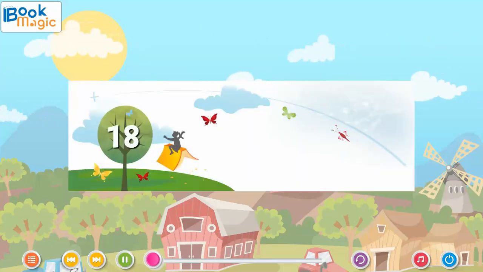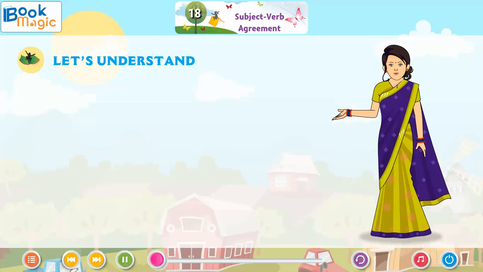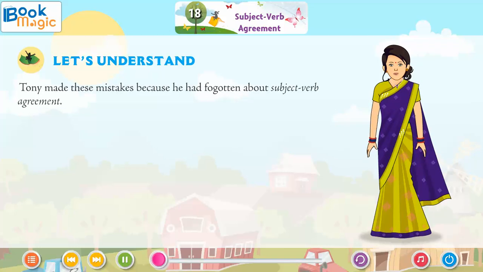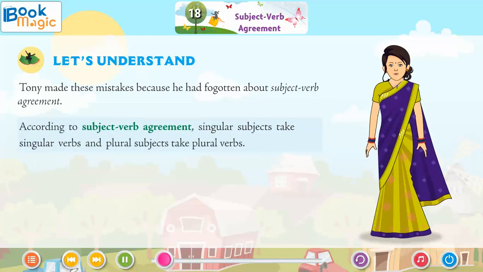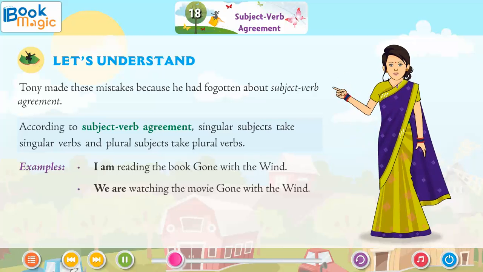Chapter 18. Subject-verb agreement. Let's understand. Tony made these mistakes because he had forgotten about subject-verb agreement. According to subject-verb agreement, singular subjects take singular verbs and plural subjects take plural verbs. Examples: I am reading the book Gone with the Wind. We are watching the movie Gone with the Wind.